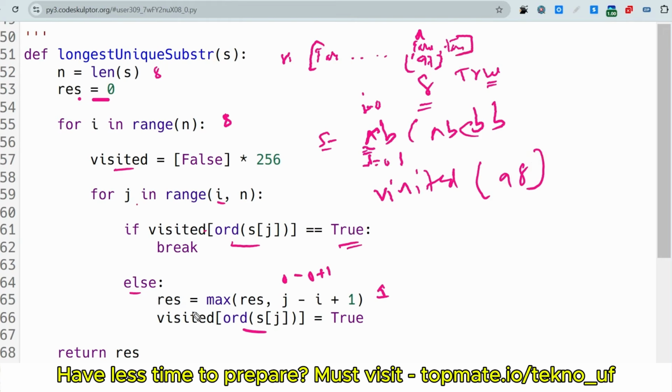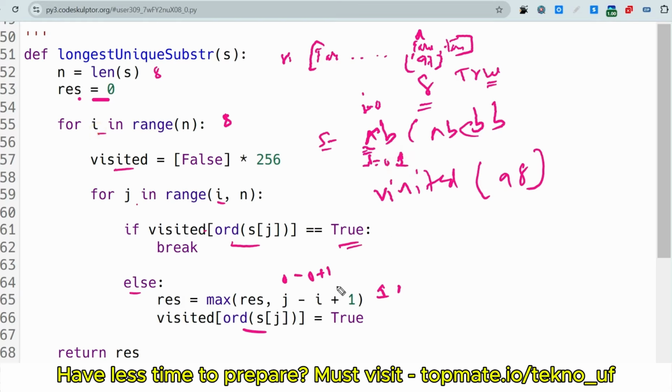So we have to go here and update the value of result. So max of earlier result and j minus i plus 1, that is the new substring length. Earlier result was 1, and j is 1 here, in the second iteration, and i is 0.